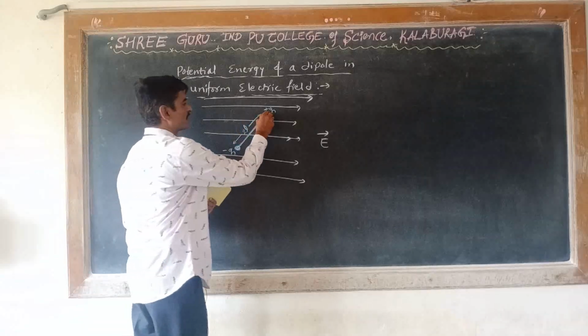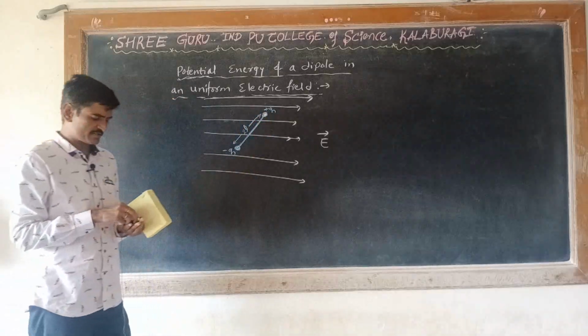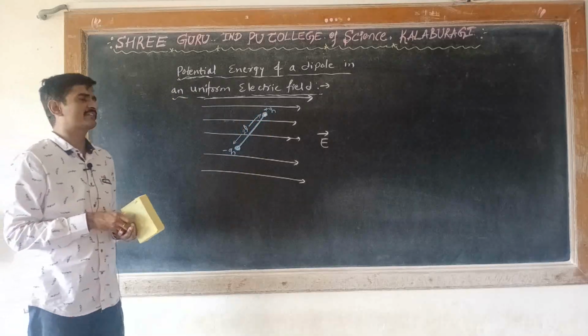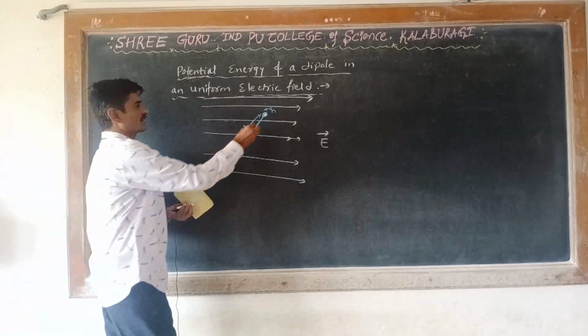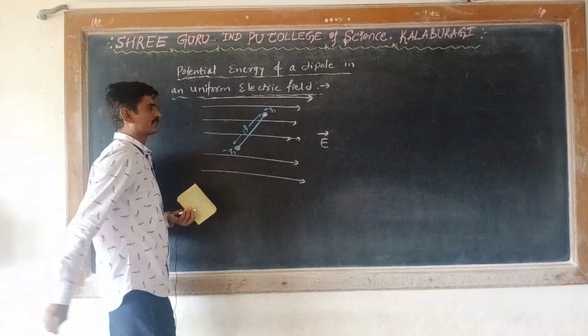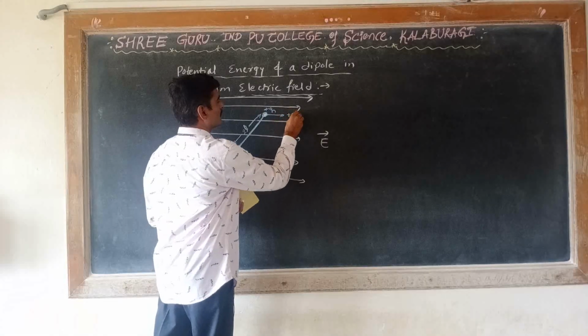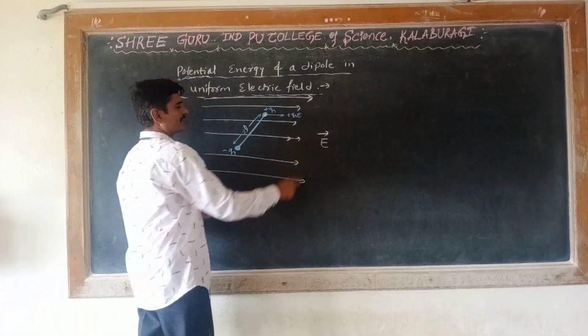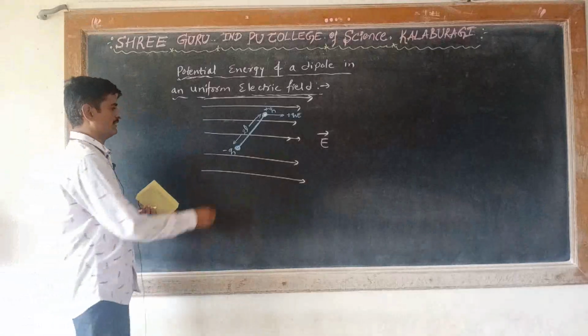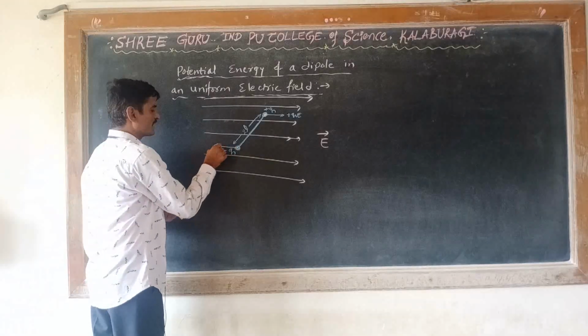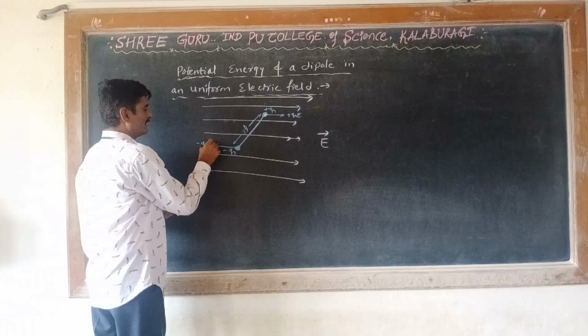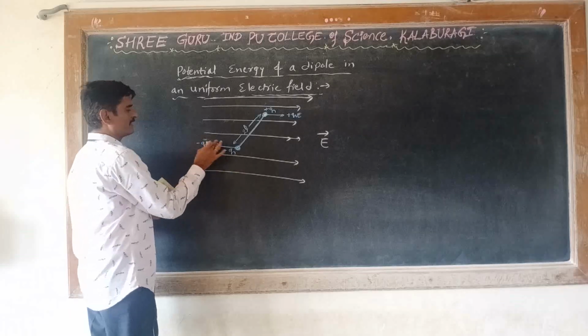Now the charges of the dipole will experience a force. Both the plus Q and minus Q charges will experience a force, that is QE. The positive charge will experience a force in the direction of the electric field, whereas the negative charge will experience a force in the direction opposite to that of the electric field.